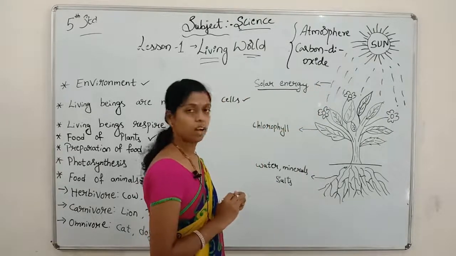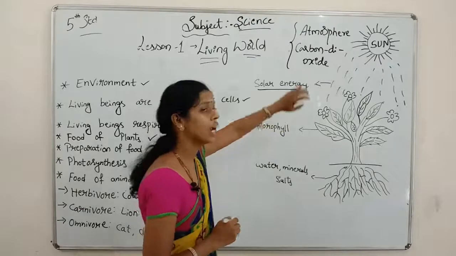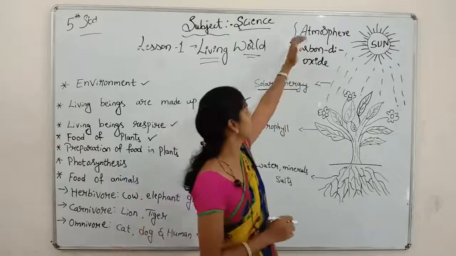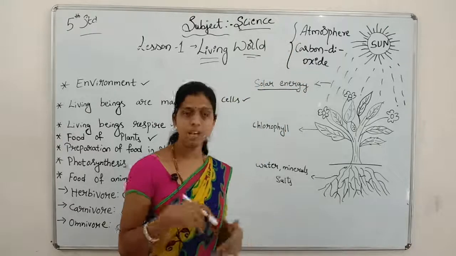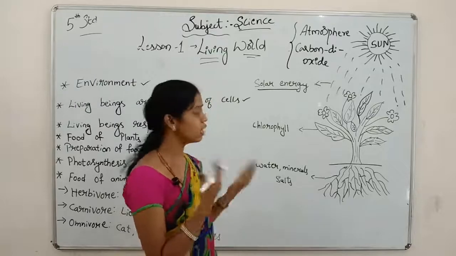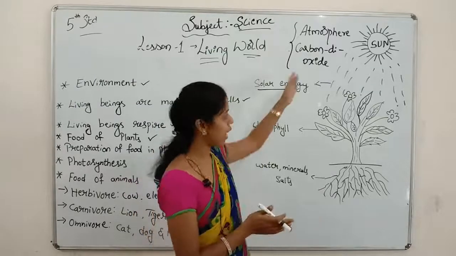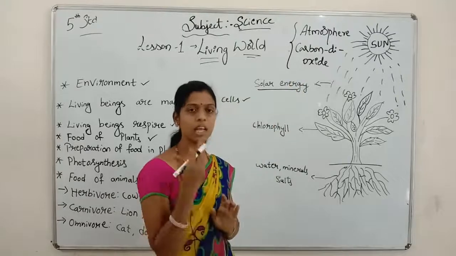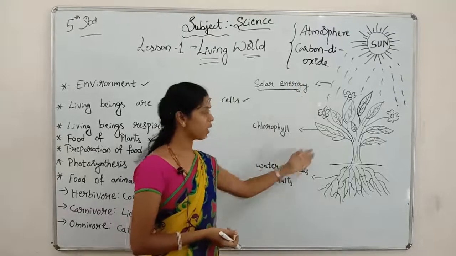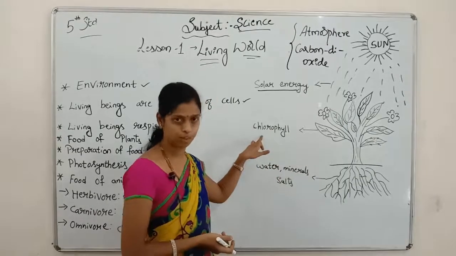We get the solar energy. And the atmosphere, I told already what is atmosphere. Yes, atmosphere and the carbon dioxide. We are leaving the carbon dioxide and we are taking the oxygen. But when you leave the carbon dioxide, plants and trees take that one and they leave the oxygen. Okay, then it will prepare their own food in the chlorophyll.